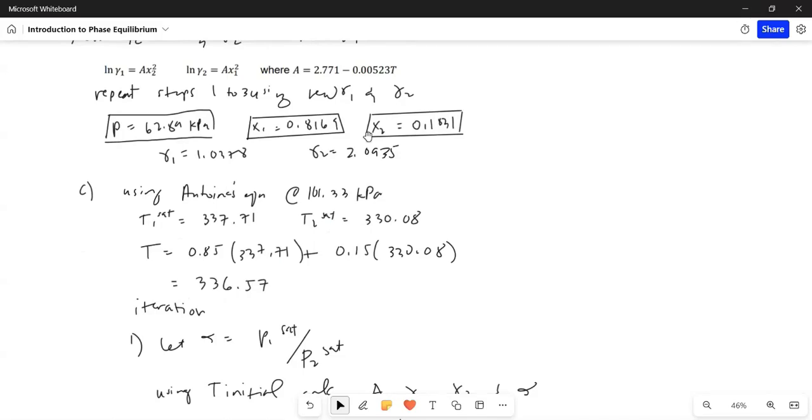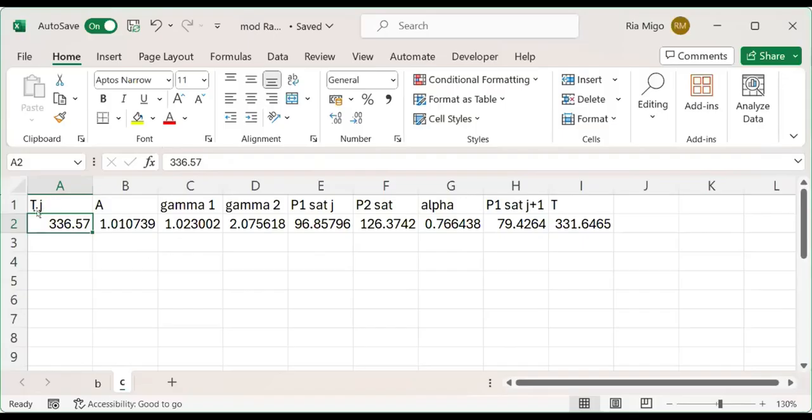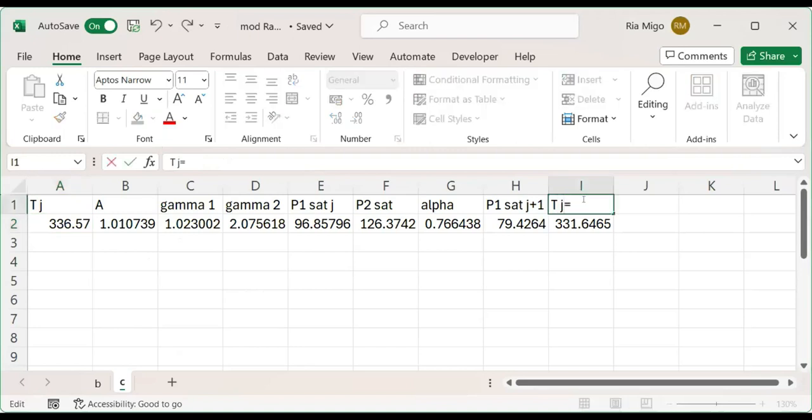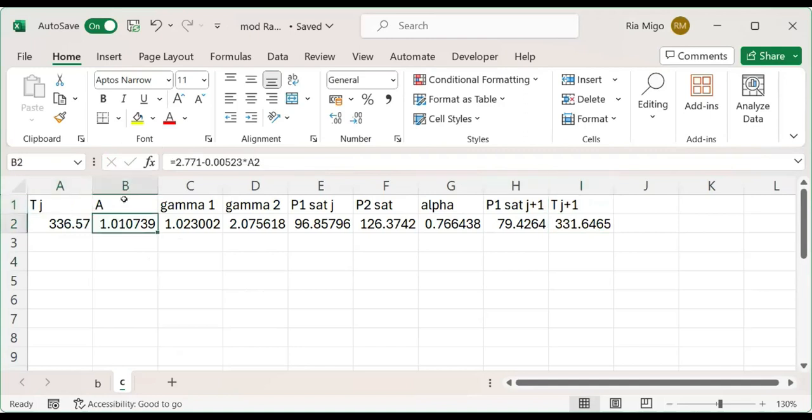So that's the column Tj. J is the index, J is the initial, J plus 1 is the next iteration temperature.